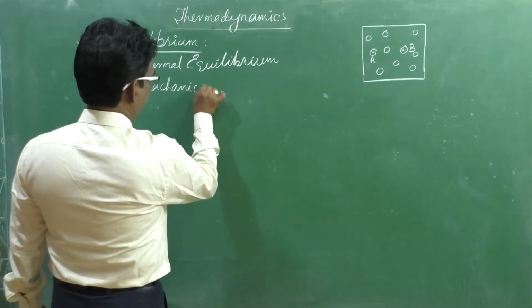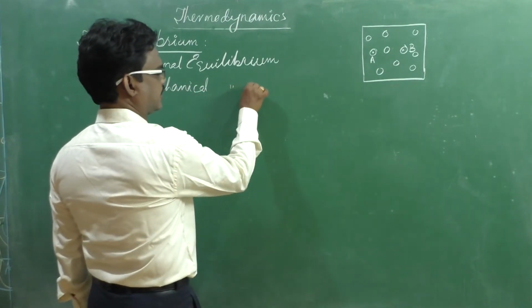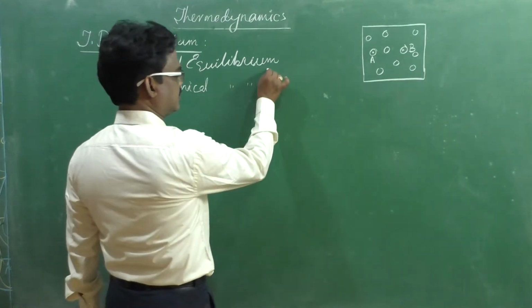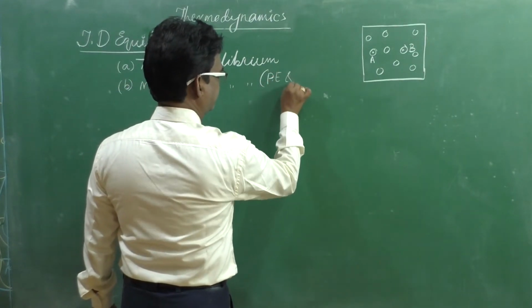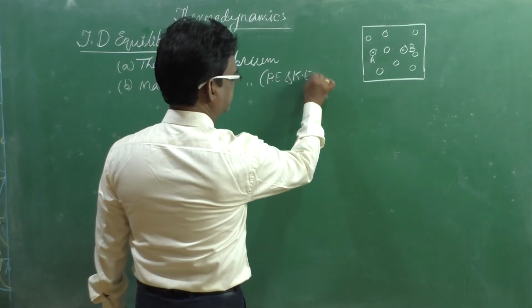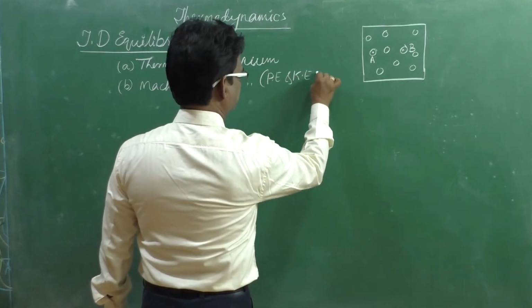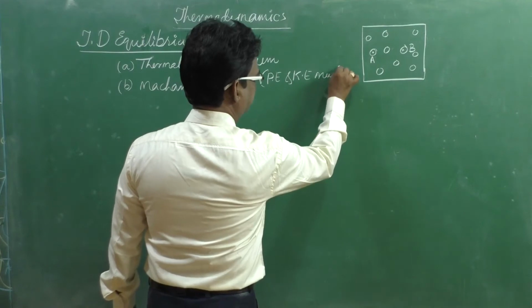Mechanical equilibrium means the potential energy and kinetic energy must be in equilibrium.